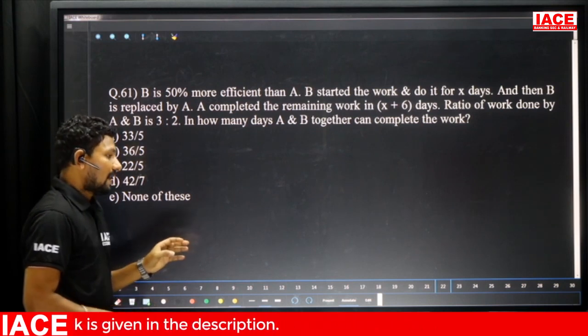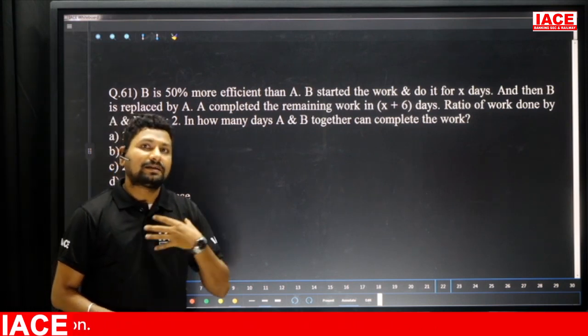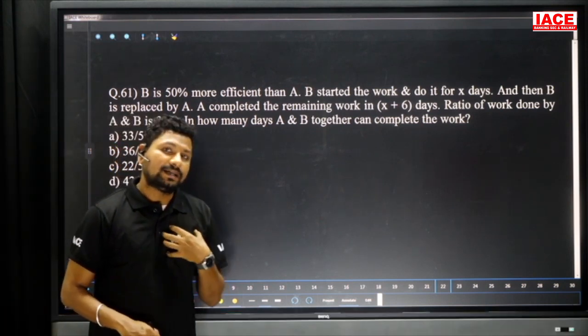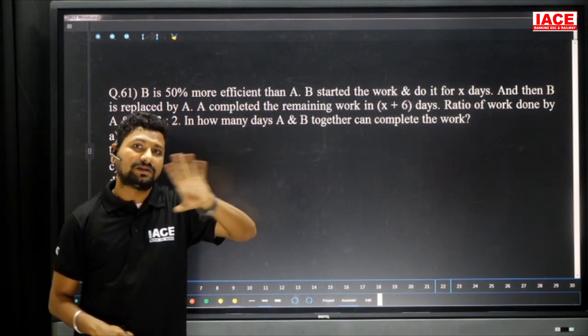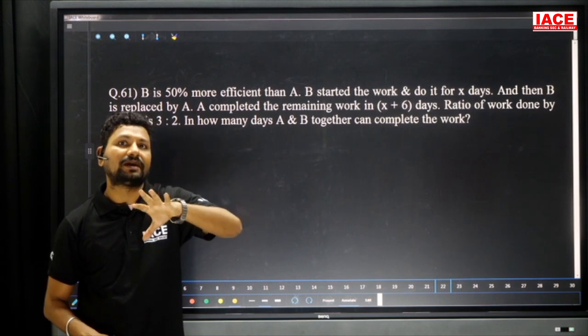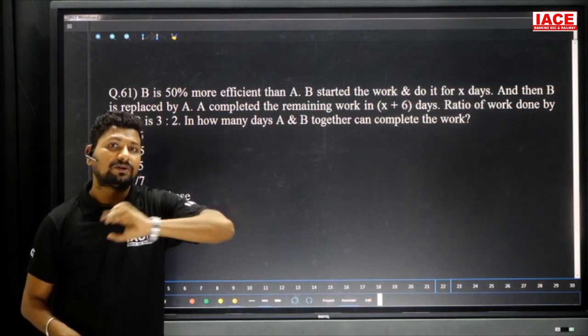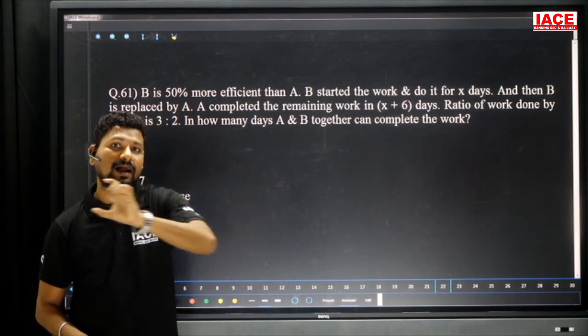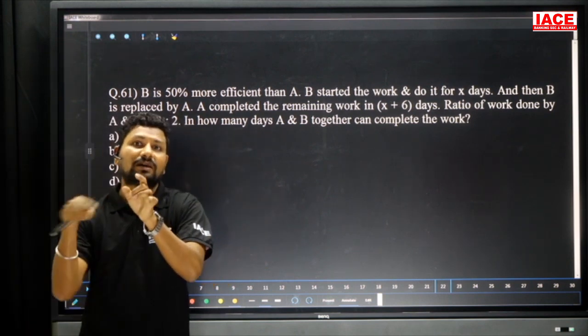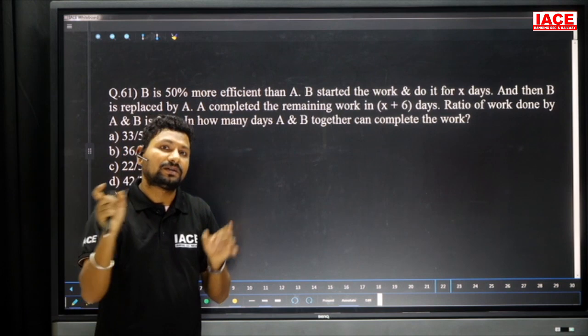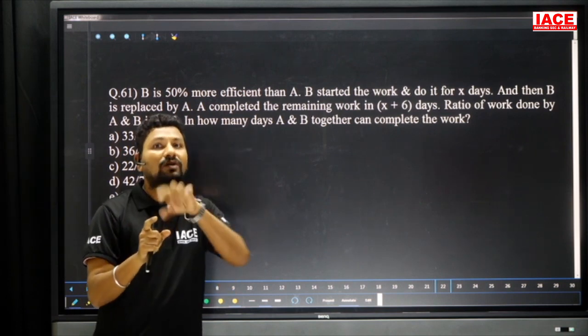3:2. How do you calculate? For example, a person is taking 20 days for a work, at 2 units per day. 20 days at 2 units per day means he completed 40 units. How do you get this? 20 days multiplied by 2 units gives a total of 40 units. That means for total work you have to multiply per day work and total days.